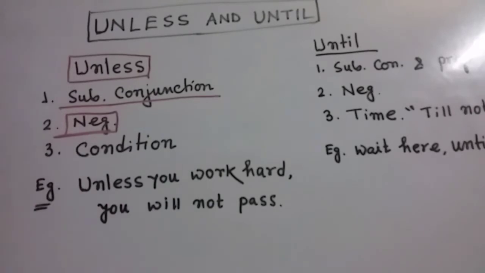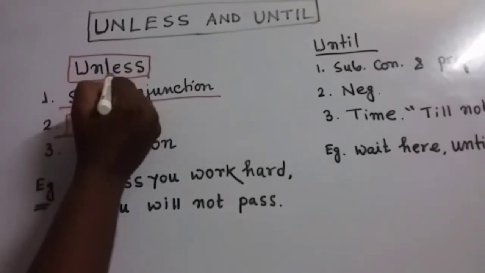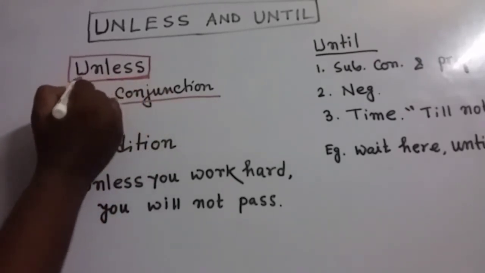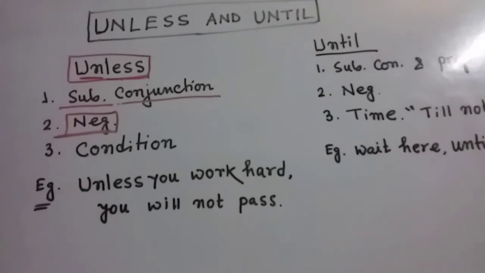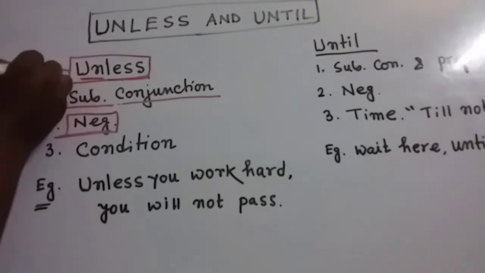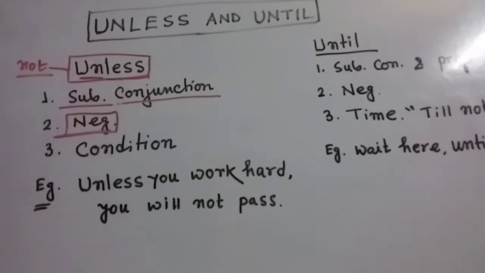inside this word you can see the word is less, and with this root word there is a prefix, un prefix, and it refers to not. This prefix un, or sometimes in, means not.